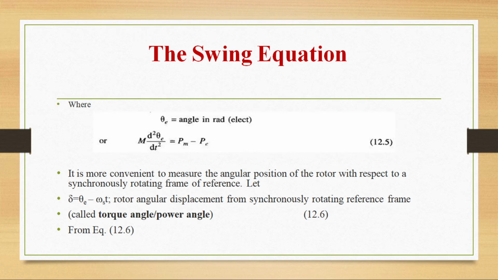So it is more convenient to measure the angular position of the rotor with respect to a synchronously rotating frame of reference. Now let us consider that delta is equal to theta E minus omega st. Okay, delta equal to how much? Theta E minus omega st. That is the rotor angular displacement from the synchronously rotating reference frame, called the torque angle or power angle.